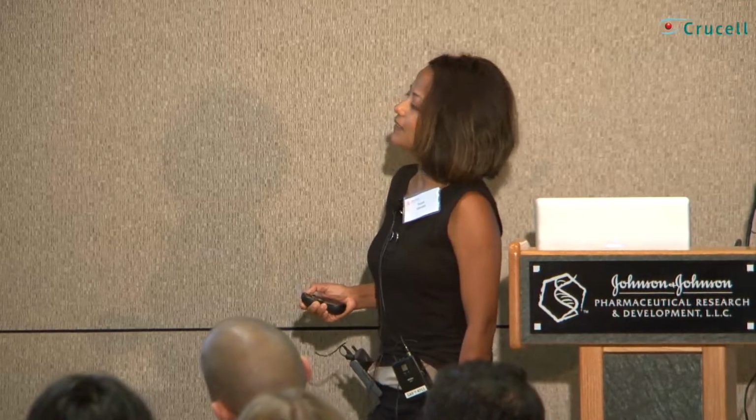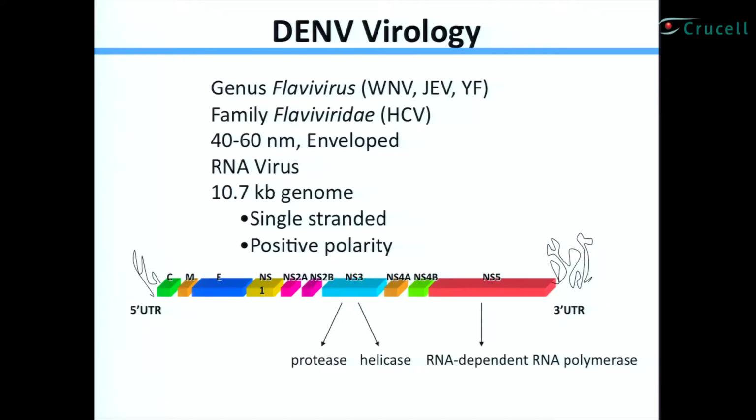Here I'm showing you a schematic of the viral genomic structure. My little squigglies are the 5' and 3' untranslated regions. This viral genome is also the mRNA, and is translated as one big polyprotein. Both viral and host factor proteases are involved in cleaving this one big polyprotein into several proteins.